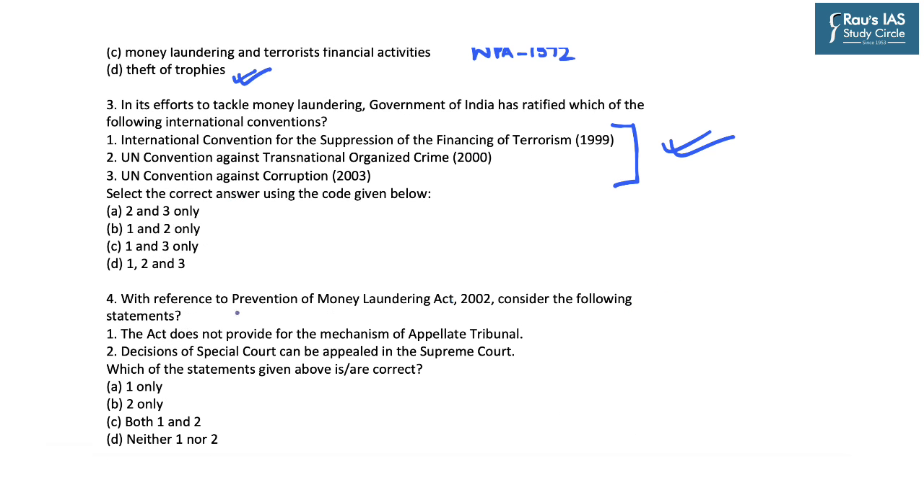And lastly, this question says that with reference to Prevention of Money Laundering Act of 2002, consider the following statements. First, the Act does not provide for the mechanism of appellate tribunal. So you need to know whether this mechanism of appellate tribunal has been provided at all or not under the PMLA. And the second statement says that decisions of special court can be appealed in the Supreme Court. So basically you need to know whether the Prevention of Money Laundering Act 2002 provides for constitution of a special court, and any decision of the special court can be appealed in which court, that is in the Supreme Court or any other court, namely the High Court.